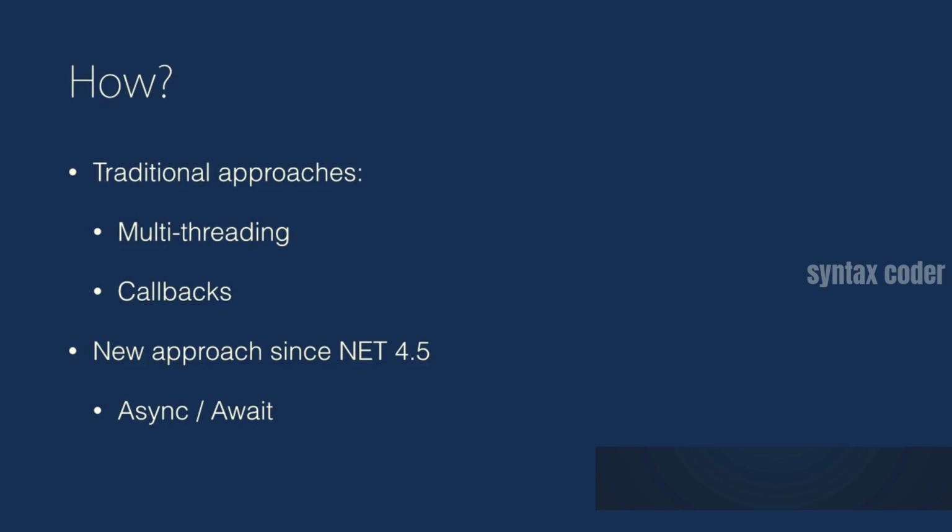So in .NET version 4.5, Microsoft introduced a new asynchronous programming model, which is called task-based asynchronous model. And we achieved that by using async and await keywords. And that's the topic of this lecture. So let's jump into Visual Studio and learn about async and await.